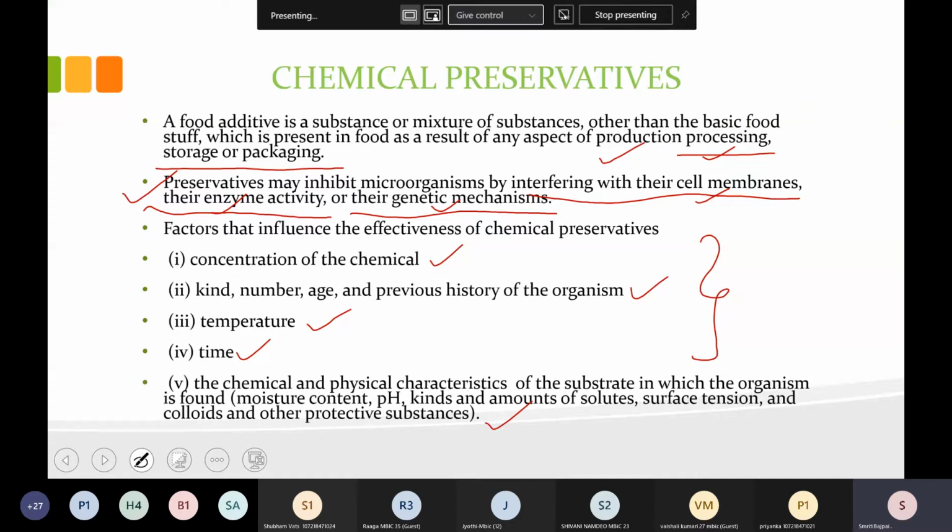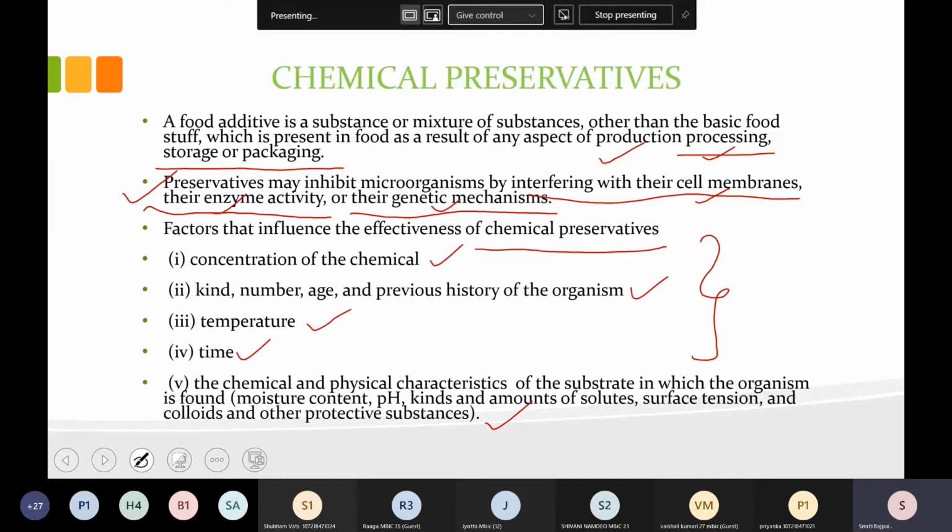How can we check the effectiveness of the preservative? Because if we are not preserving it at the proper temperature and condition, then even after addition of the preservatives there are chances of food spoilage. So much preservative may be there in the food, but if you leave it without refrigeration, or in conditions favorable for the microbe,